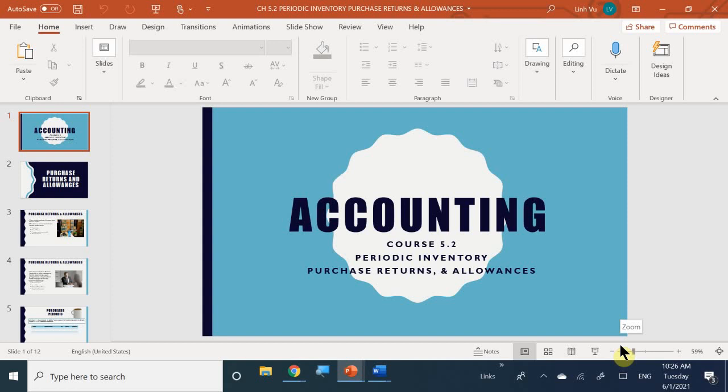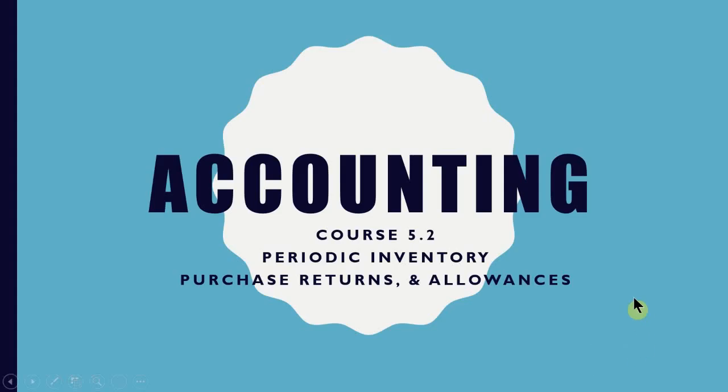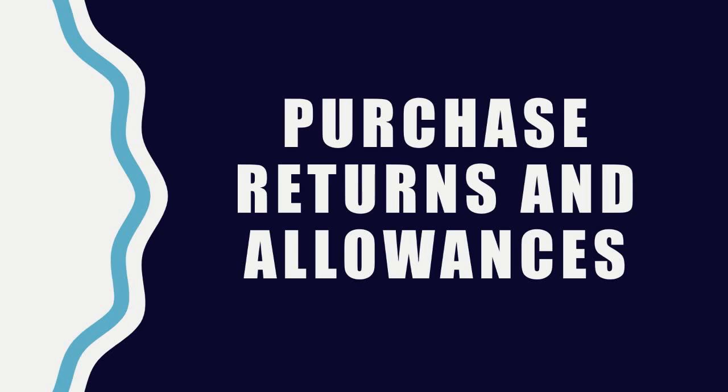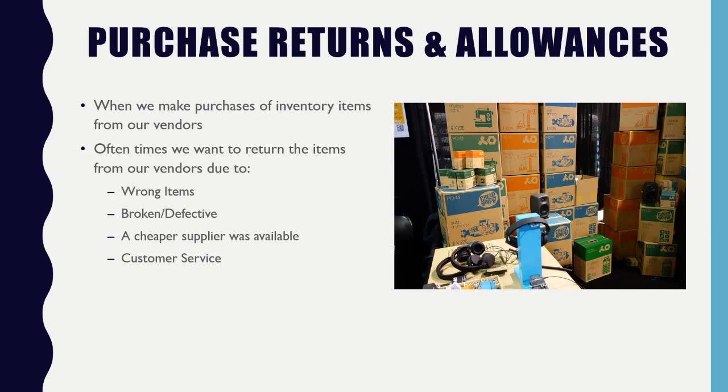All right. So now we're going to be diving into 5.2 because we're learning about how to purchase our inventory, right? Of course, there's also the possibility to return or get an allowance for the items that we purchase. So often, we're going to be learning about purchase returns and allowances.